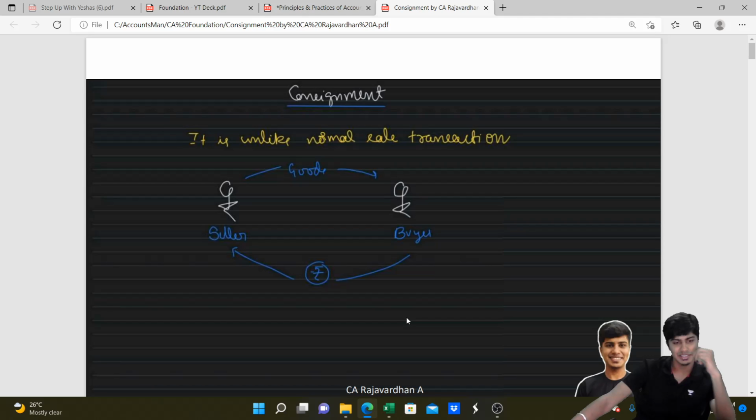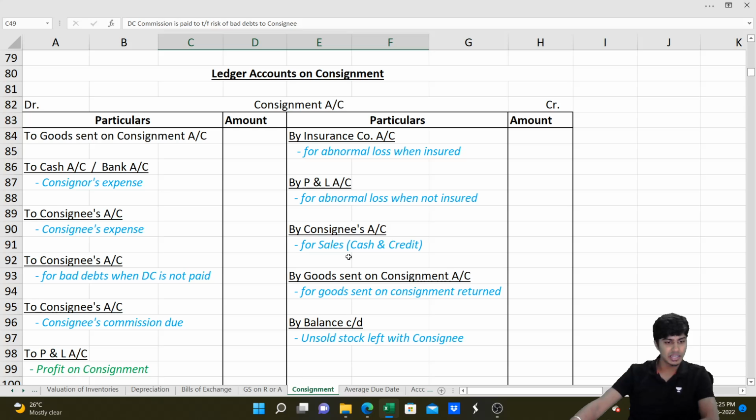Yeah, fantastic. Come on, let me show you the ledger account of consignment once, as to how it will look. I'll teach you the concept of invoice price and removal of loading. Then we will go to the next aspect.